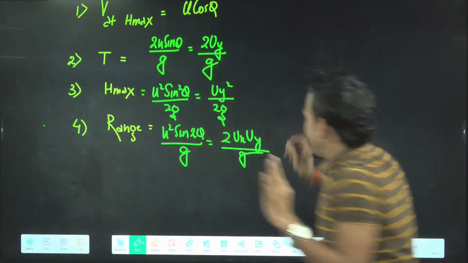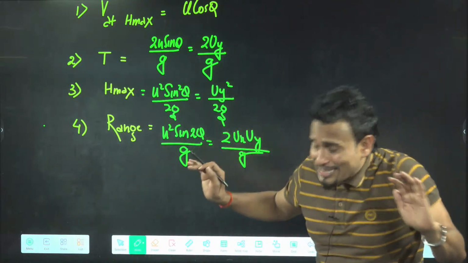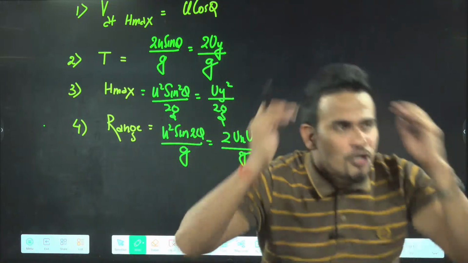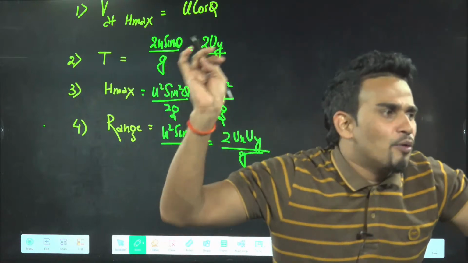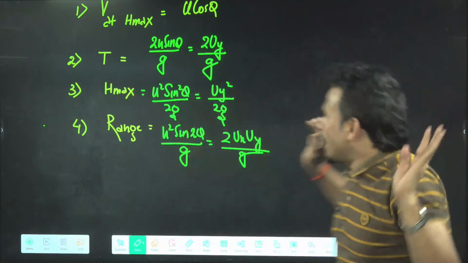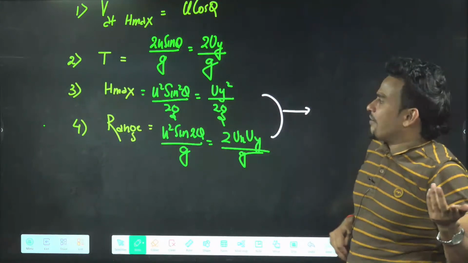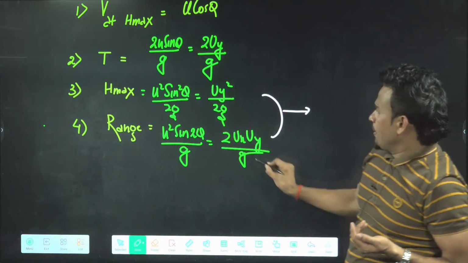And you can prove it here. See, here is a very important result. Always remember, when H max is given, range is given, angle of projection is asked, don't use more brain, use only one thing: tan theta will be equal to 4 H max by R. And for that, let's divide H max and range. See what will happen once you divide.